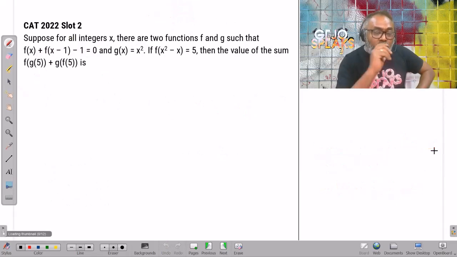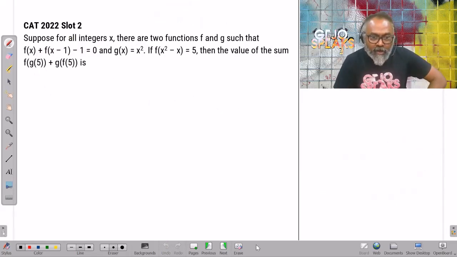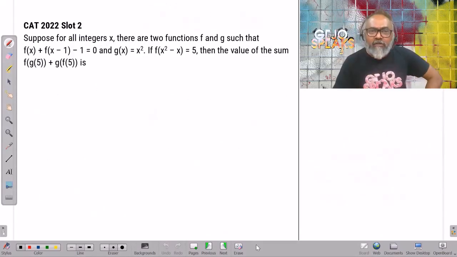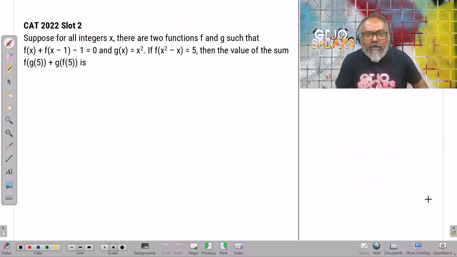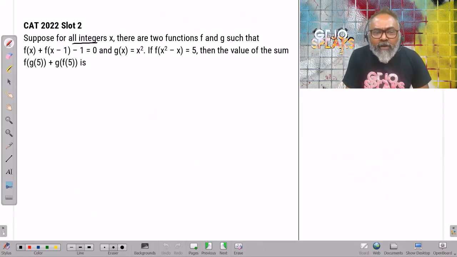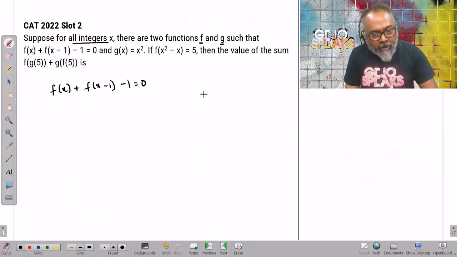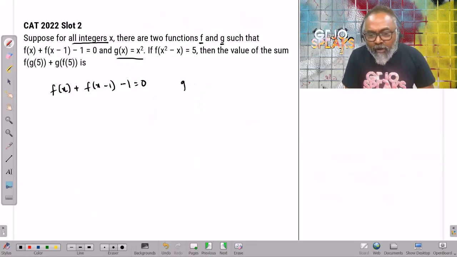Now you will see this question, and you will think that this question and the earlier question are very different. Sir, this is from arithmetic progression, this is from functions. Suppose for all integers x there are two functions f and g such that f of x plus f of x minus 1 minus 1 equals 0. All right, okay. g of x equals x squared.